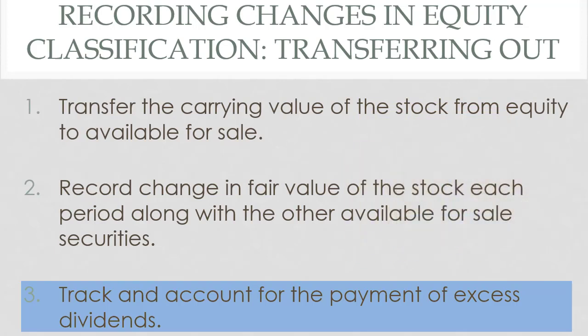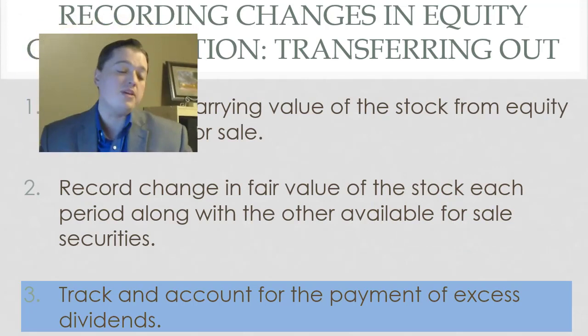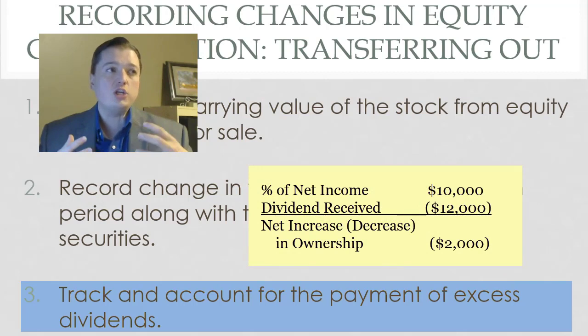Let's say I own 10% of your company. I'm not up to the equity stock. I've got it in available for sale or maybe in trading, but because I do own 10% of your equity, when you report $100,000 income, technically 10,000 of that belongs to me. If you pay me a dividend of more than $10,000, meaning my share of the dividend is more than 10,000, then you're actually paying me more than I've earned with your business.